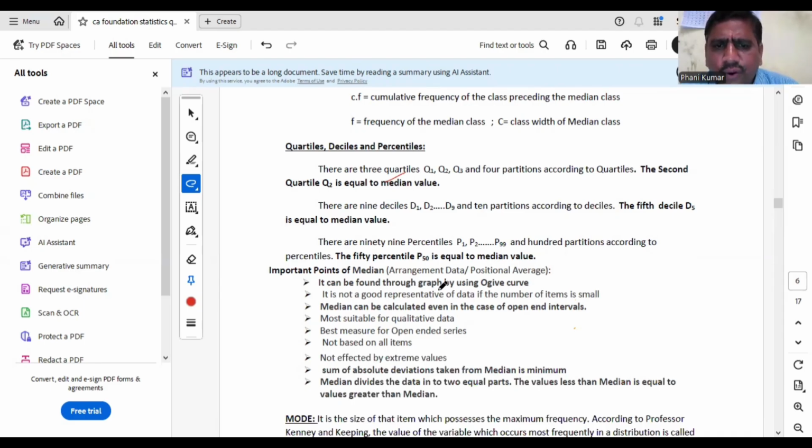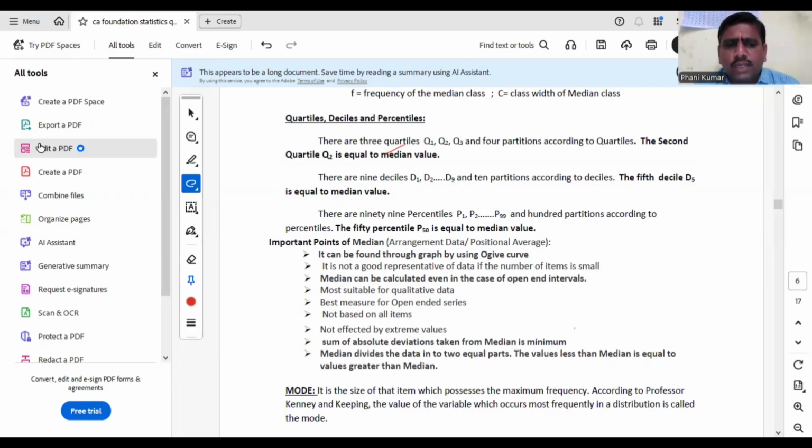So median can be found by graph by using ogive curve. Already we have discussed that point. The intersection point of two ogive curves or n by 2 coordinate in an ogive curve is nothing but median. Not only median, you can also find quartile, decile, octiles, percentile by using ogive curve. Median is not a good representative of the data if the number of items is small. Okay. Median can be calculated even in the case of open-end series. For open-end data, mean is not a better measure. In that case, median is the better measure.